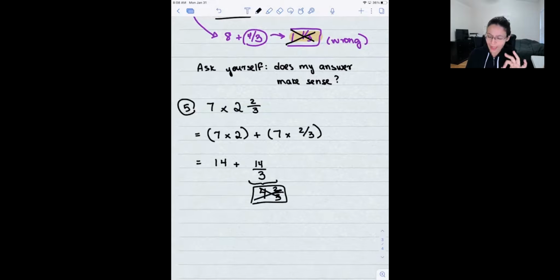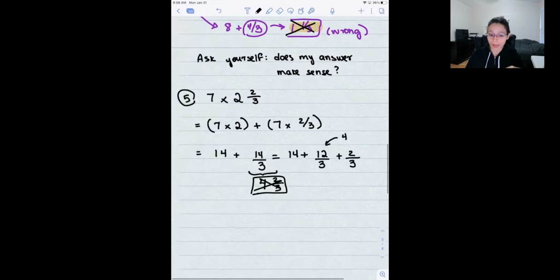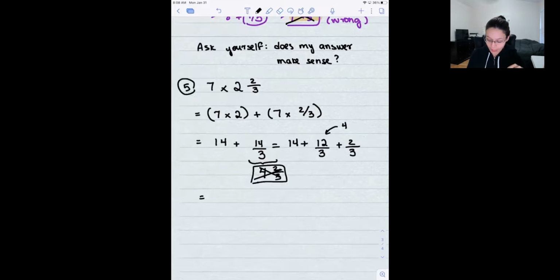14 divided by 3. 14/3 is the same thing as 14 divided by 3. This is also 12 divided by 3, or 12/3 plus 2/3, right? And this is 4, because that 12/3, that's the same as 12 divided by 3. Therefore, my final answer is 18 2/3.